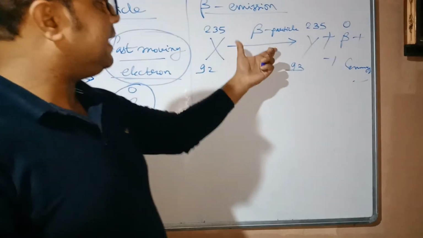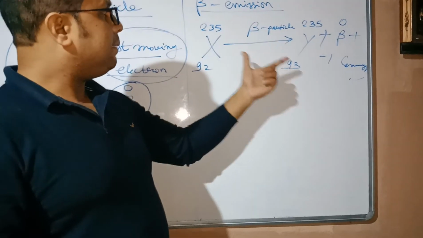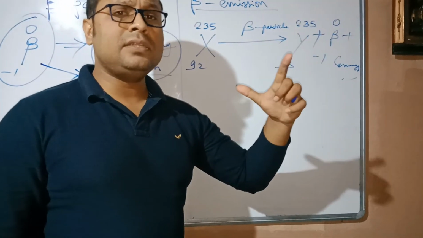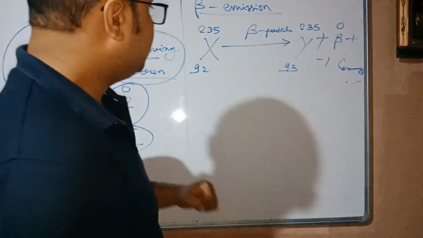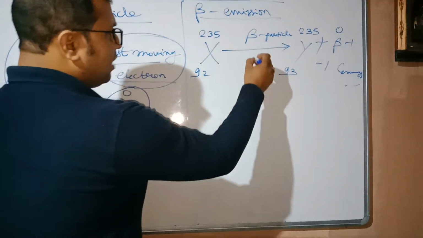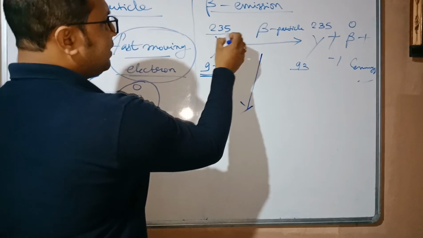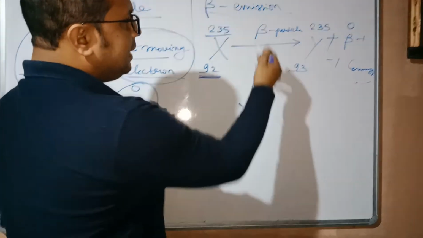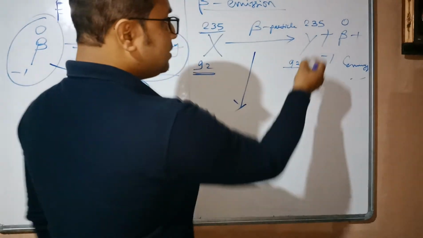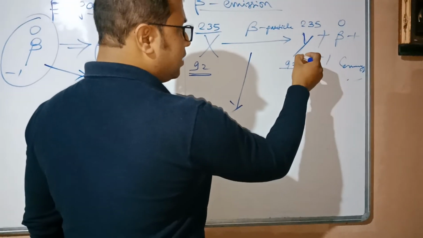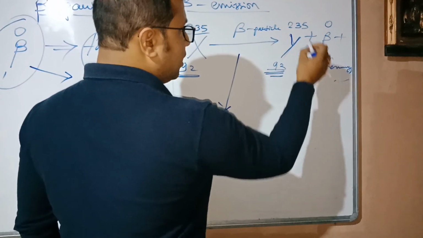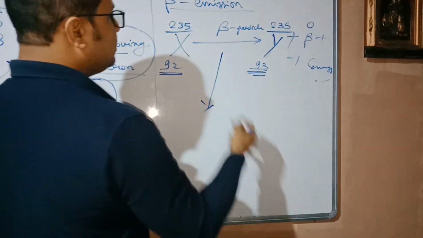Now beta emission. When beta emission takes place, what changes take place in the nucleus of the atom? First of all, see, it has 92 and 235, and when the beta particle comes out, you can see the daughter nucleus has atomic number 93 and the atomic mass is the same as it was.